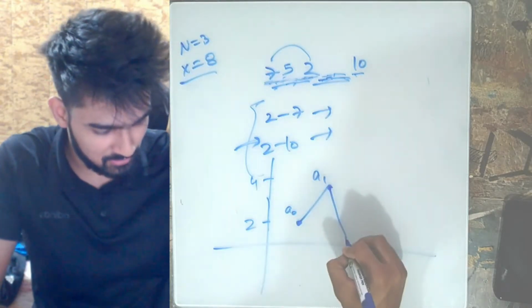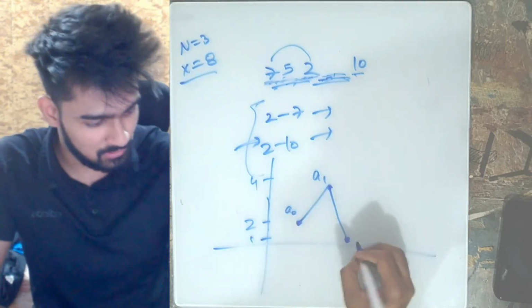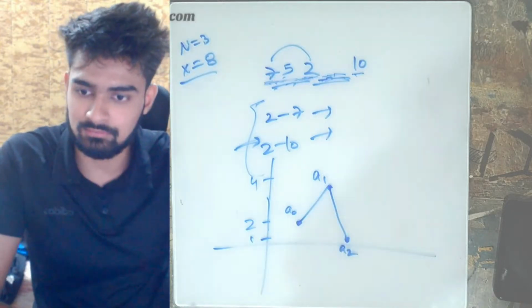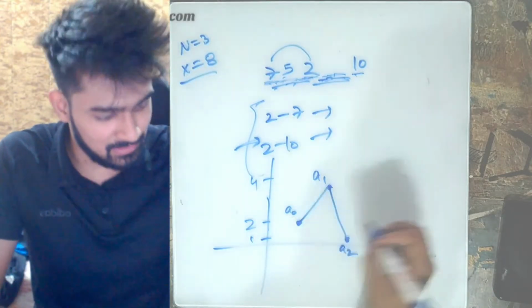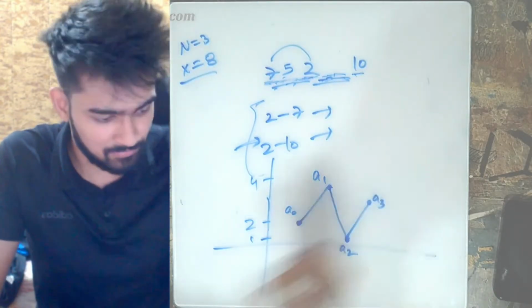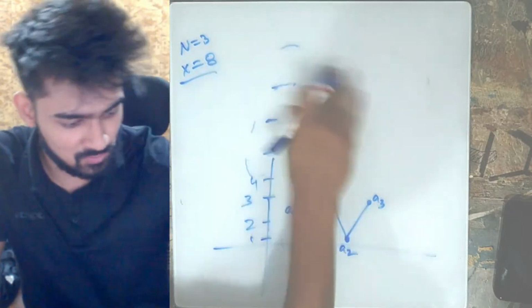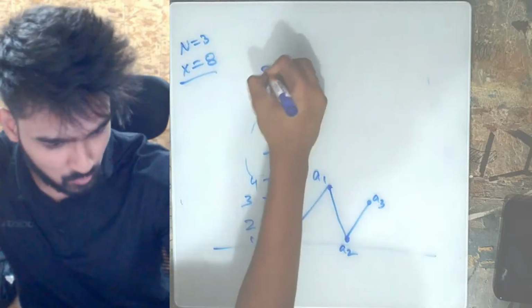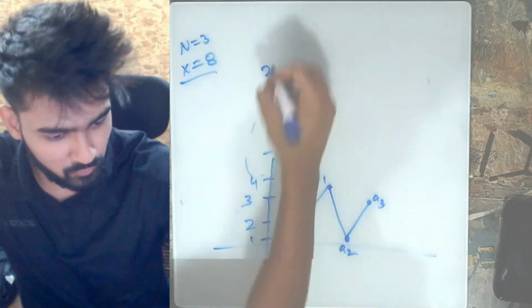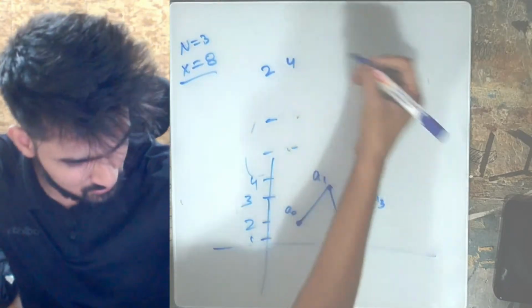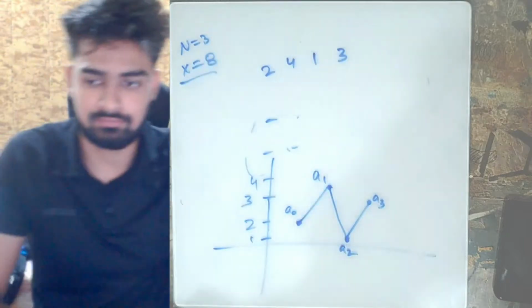Let's say it was smaller, let's say it was 1. So this is A2. Then again, let's say the next element was somewhere here, A3, and let's say this is 3. So ideally, your array was 2, then A1 which was 4, then A2 which was 1, and then 3.